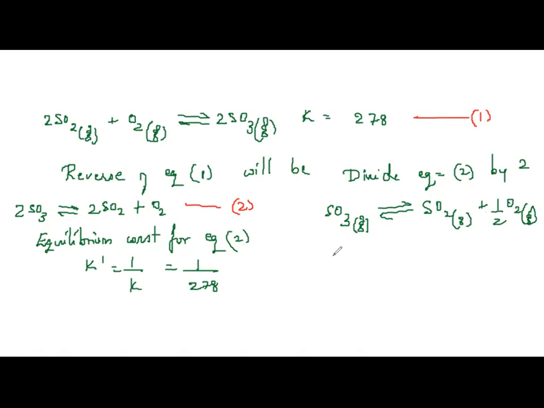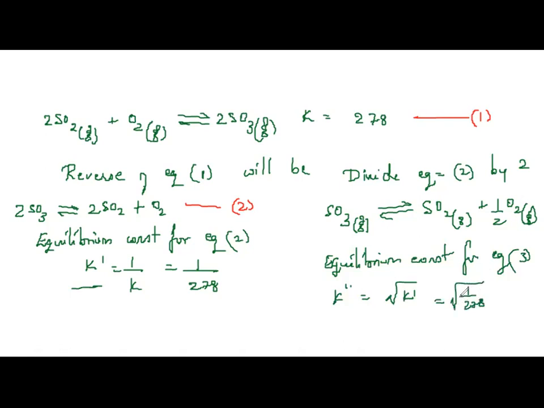what do we do? The equilibrium constant for equation 3, let me call this equation 3, will be K double prime. This is different, right? So when you are dividing it by 2, it will be root of K, which is this. Therefore, that is nothing but root of 1 by 278. Solve it out. You'll get the answer 0.0599.